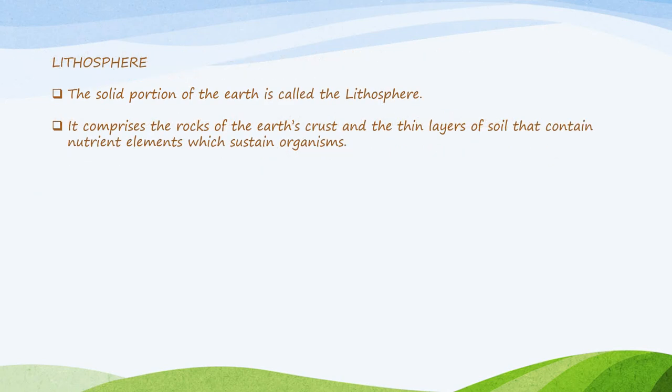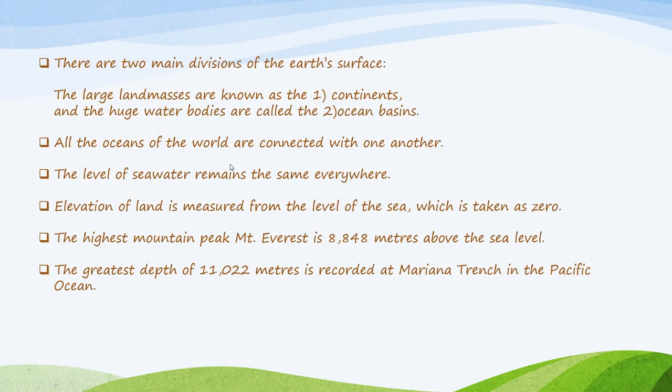Now next, first is the lithosphere. As you all know, the solid portion of the earth is called the lithosphere. It comprises the rocks of the earth's crust and thin layers of soil that contain nutrient elements which sustain organisms. There are 2 main divisions of the earth's surface. One is continents, and the second is ocean basins. All the oceans are connected to each other, and the level of sea water remains the same everywhere. So the elevation of land is measured from the level of the sea.